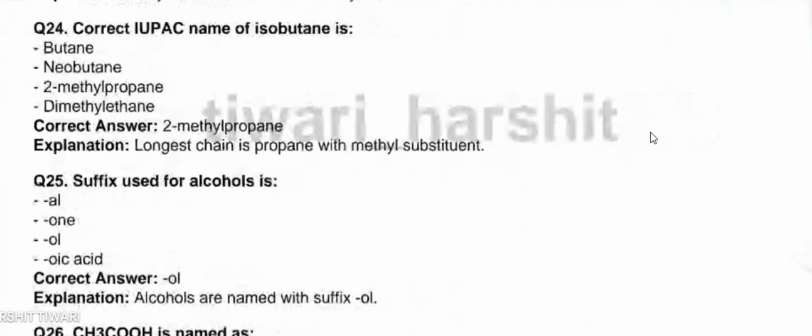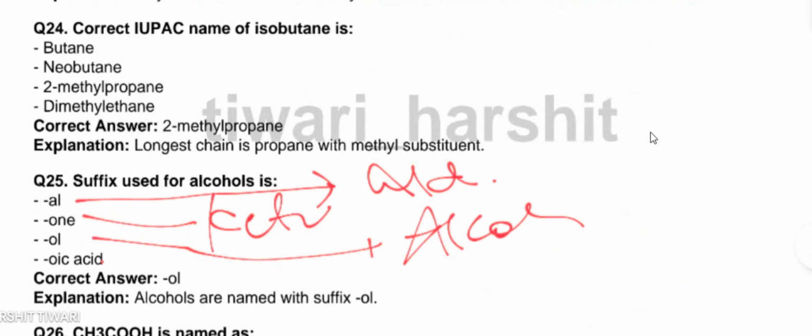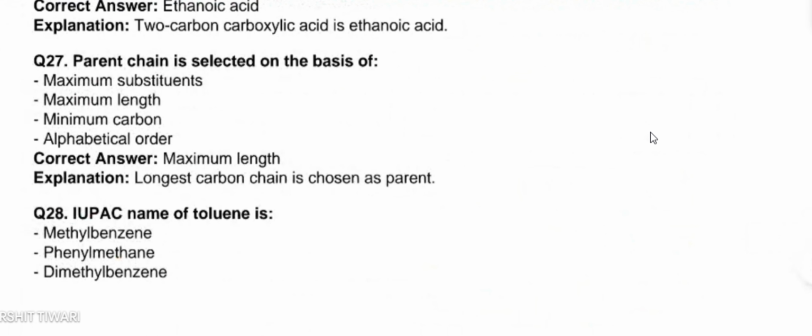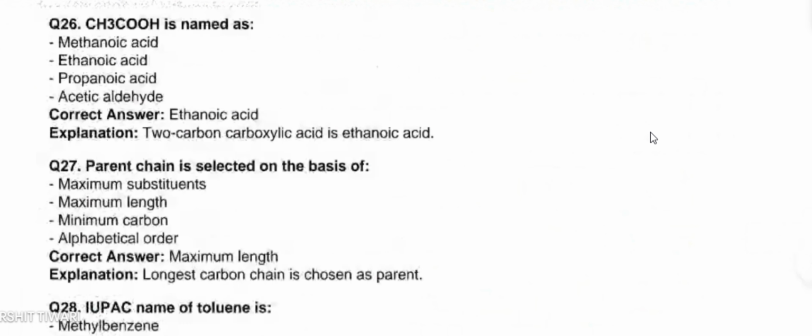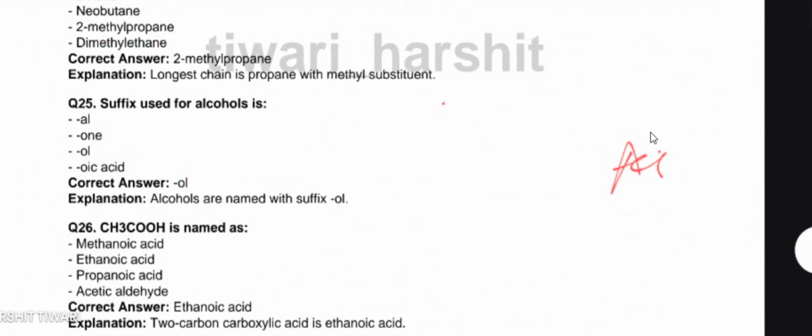Suffix used for alcohol. L is used for aldehyde, one is used for ketone, ol, yes, it's for alcohol, oic acid is used for carboxylic acid. These are the basic things. You will have to just prepare one chart. If you have a problem in this, you will have to prepare one chart and paste it somewhere in your room or in your copy and try to learn the concepts.